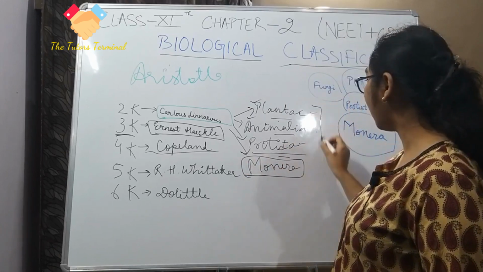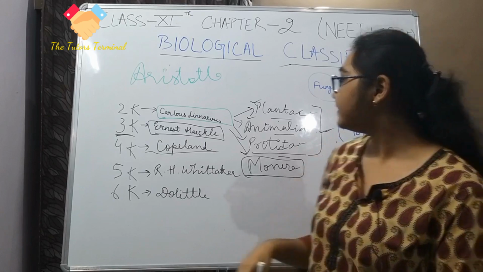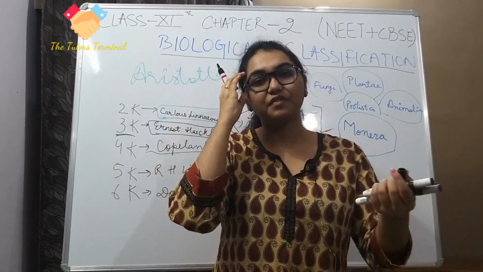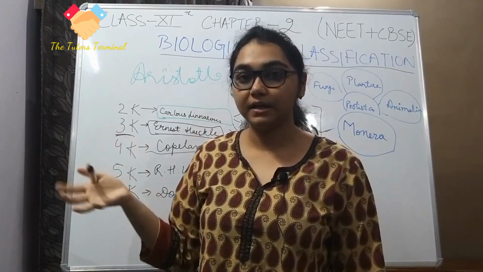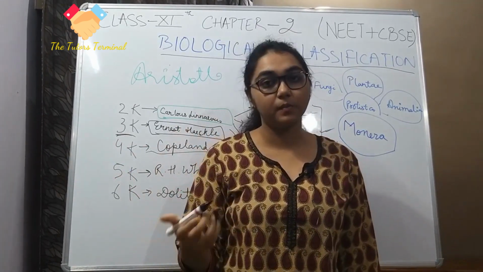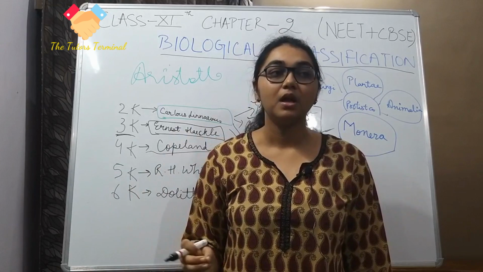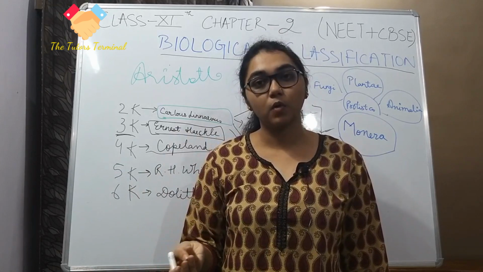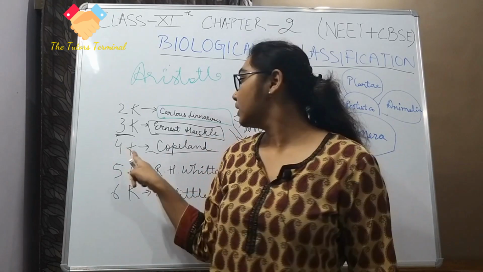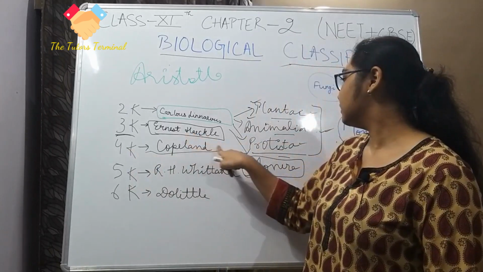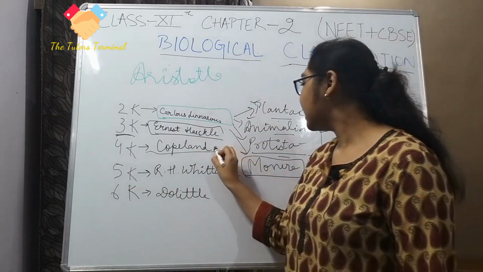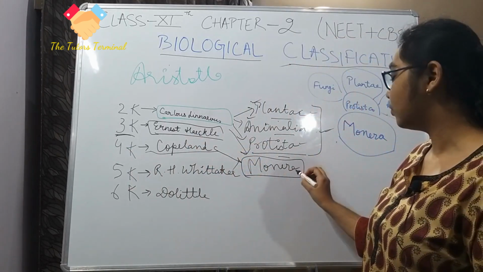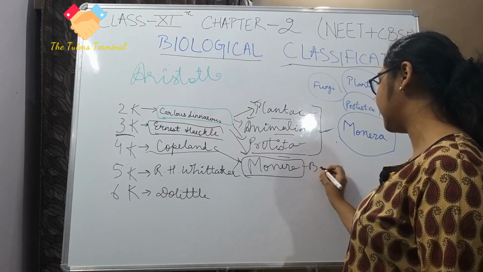Up until now, all we can see is those organisms which are fairly visible. Plantae visible, Animalia visible, Protista not fully visible. They are also seen under a microscope. Ernest Haeckel added Protista. Then Copeland came and he was like, no, Monera. These are bacteria.